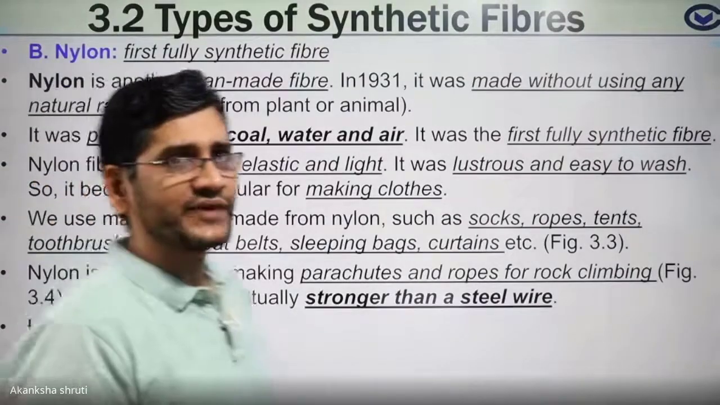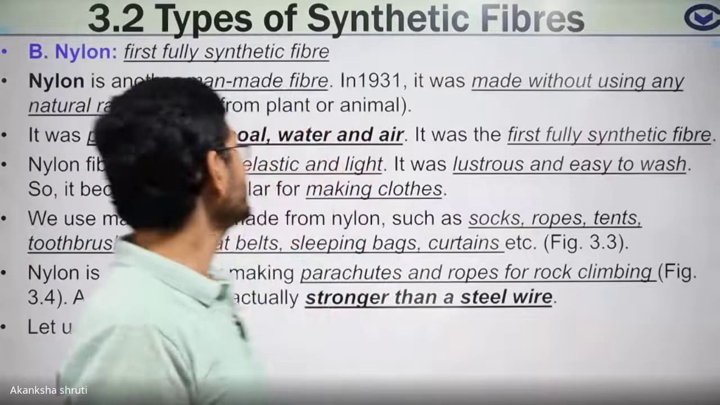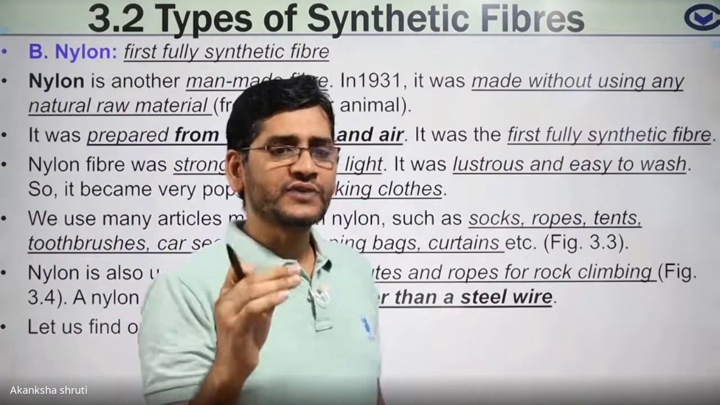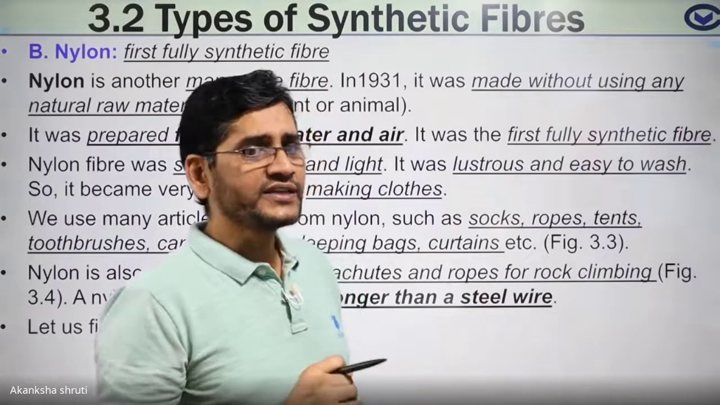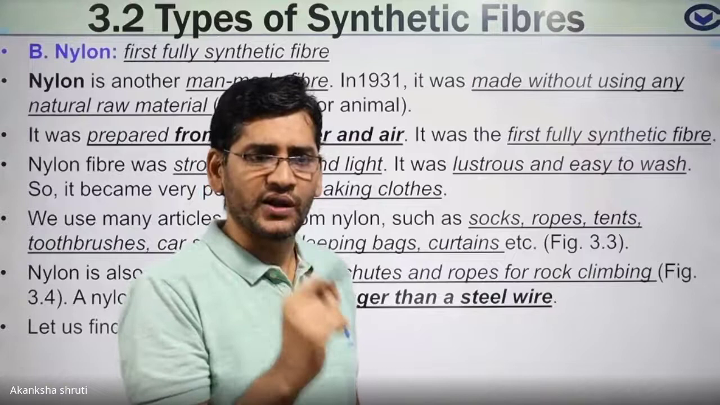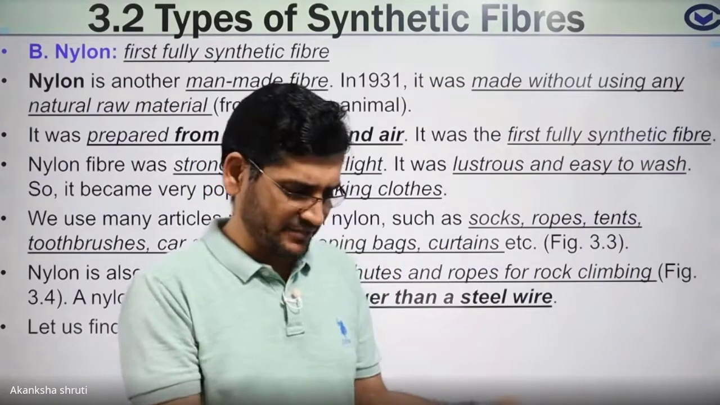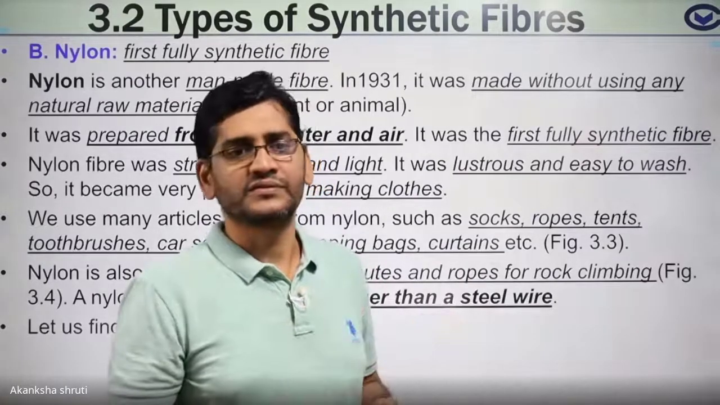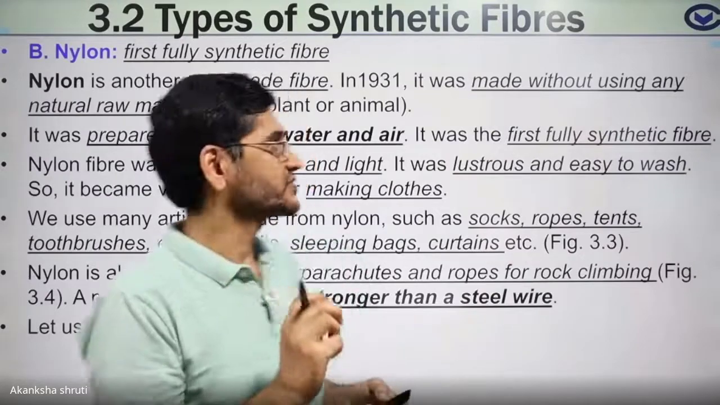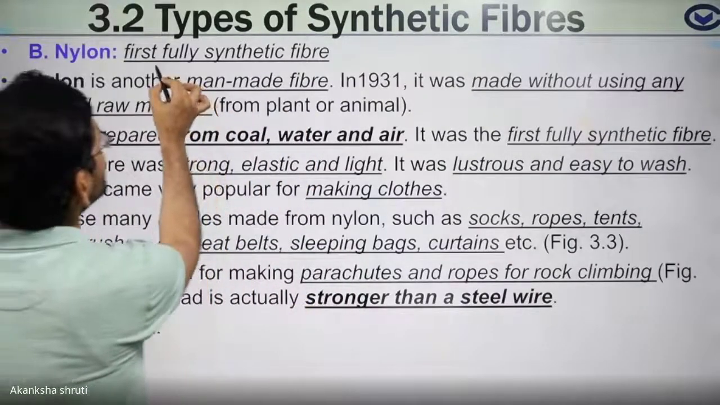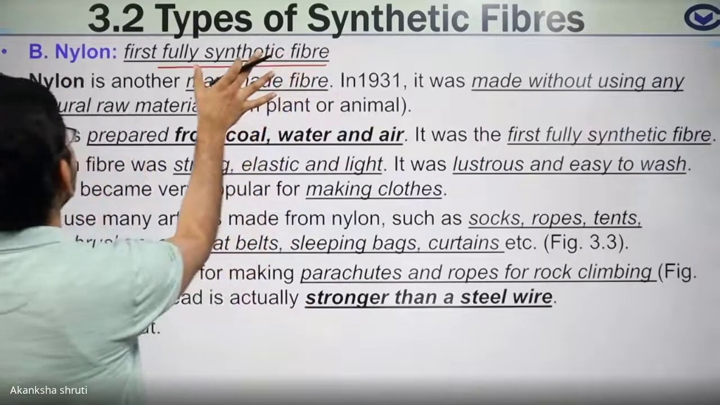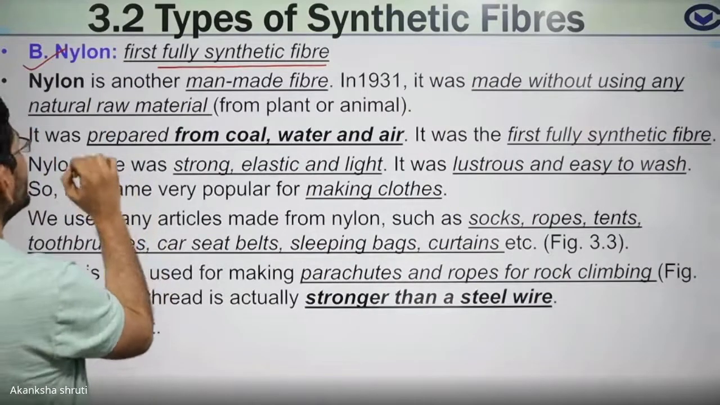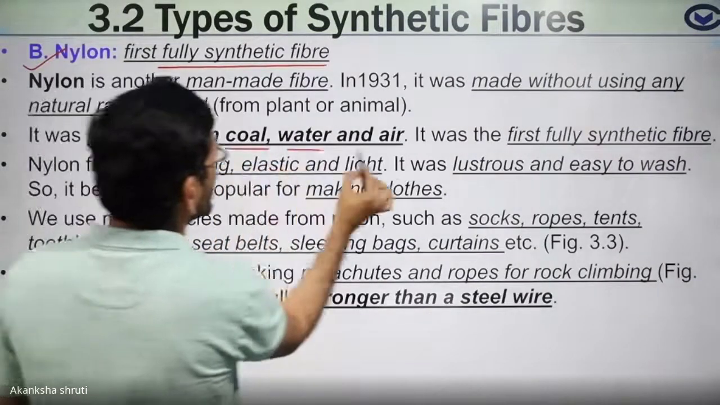The next artificial fiber is our nylon. Students, nylon is totally man-made, meaning no natural raw material is used. It is obtained from the treatment of coal, meaning coal which is obtained from mining. That coal is treated with water and air to get this nylon fiber. So students, keep in mind, that's why it is called a fully synthetic fiber. What is a fully synthetic fiber? It is the nylon that we have to keep in mind. Students, it is prepared from coal, water and air.